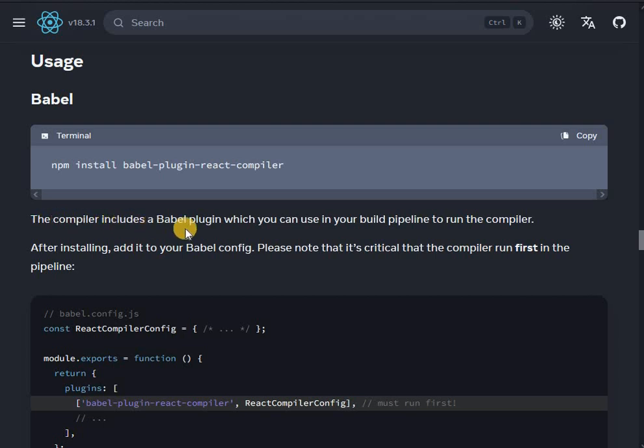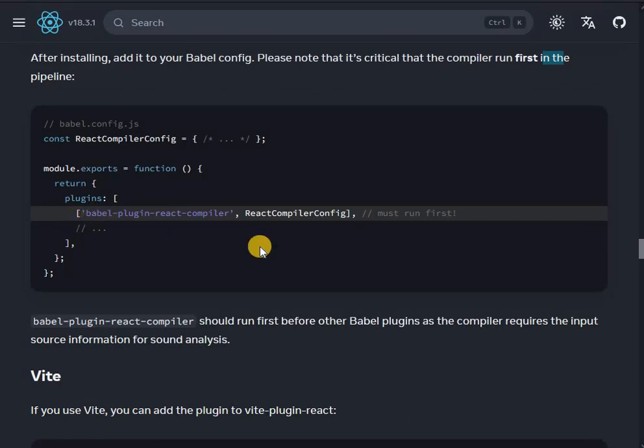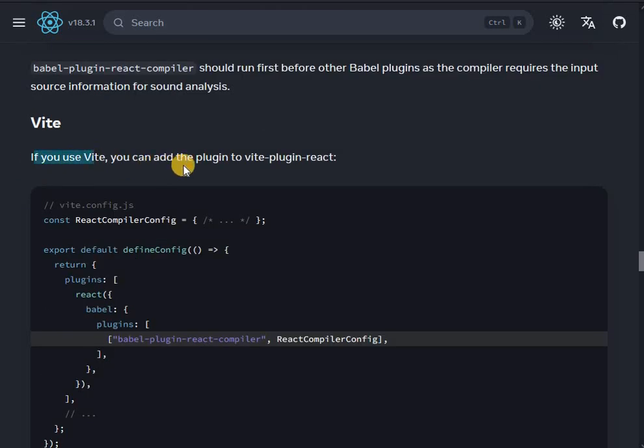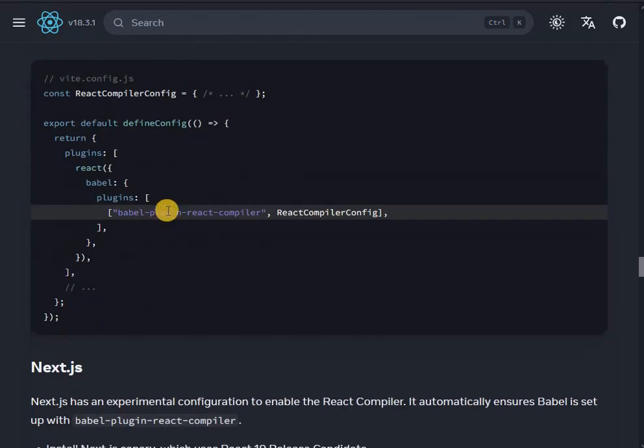Usage, Babel. The compiler includes a Babel plugin which you can use in your build pipeline to run the compiler. After installing, add it to your Babel config. Please note that it is critical that the compiler runs first in the pipeline. Okay. Babel plugin React compiler should run first before other Babel plugins, as the compiler requires the input source information for sound analysis. Vite: if you use Vite, you can add the plugin to vite plugin react.